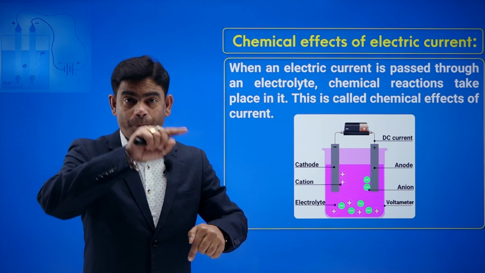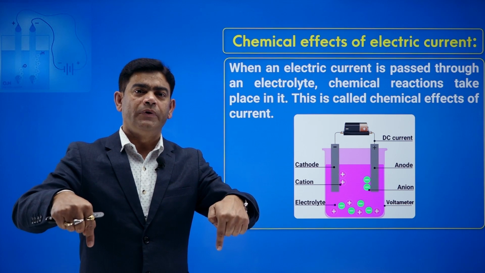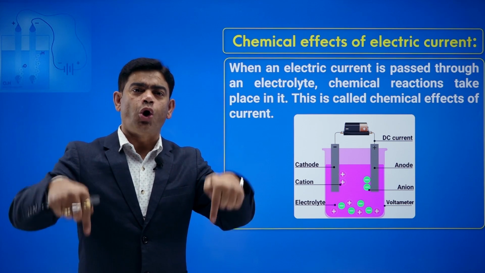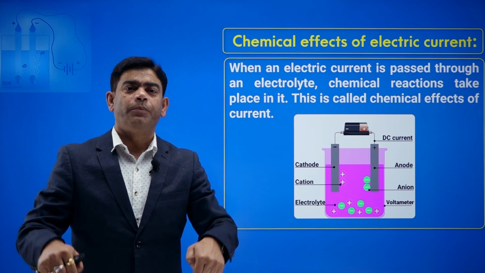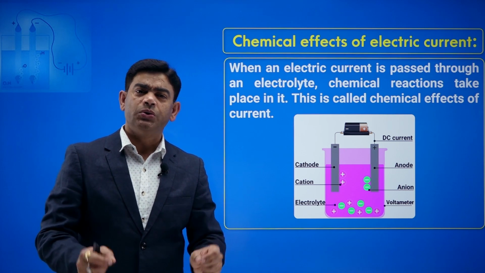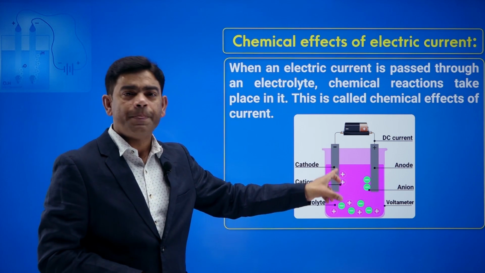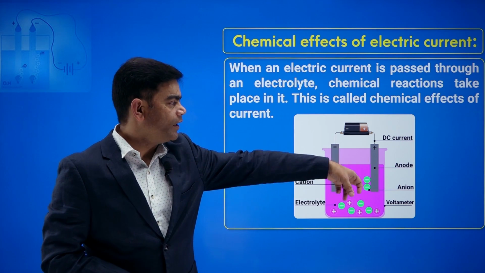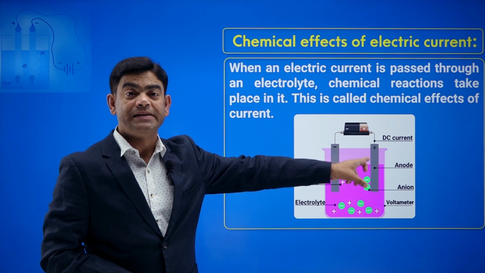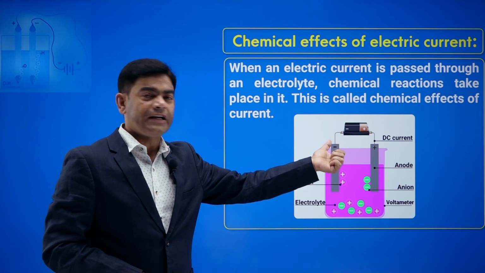Now to pass the electric current through the solution, I need some connecting thing. So we generally use two rods. These rods are made of metal, or it can be a carbon rod. We use two rods which are called electrodes. You can see the two rods here. One is marked positive because it is connected to the positive terminal, and this rod is connected to the negative terminal.